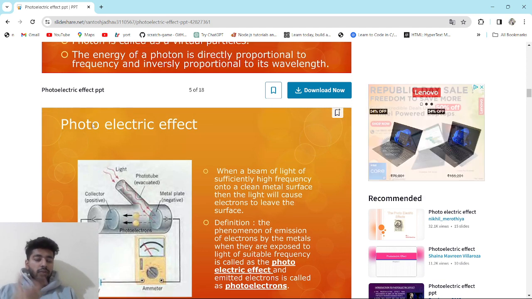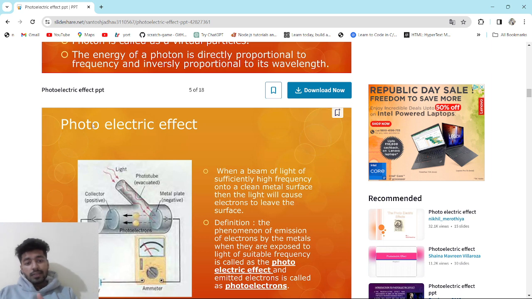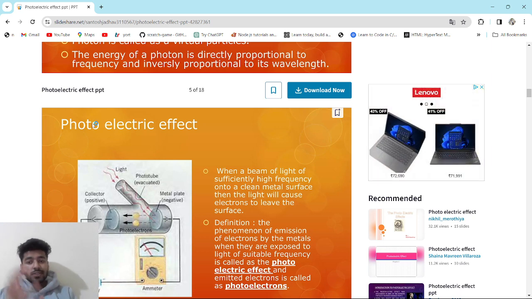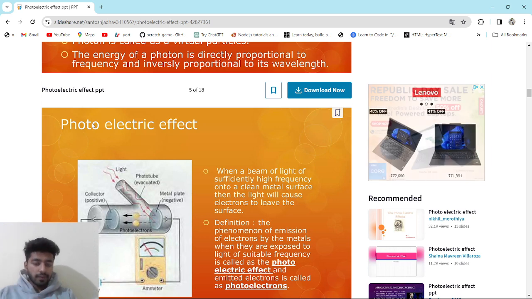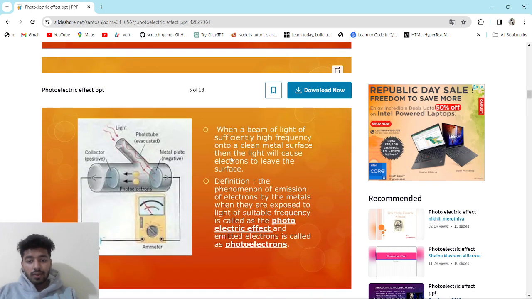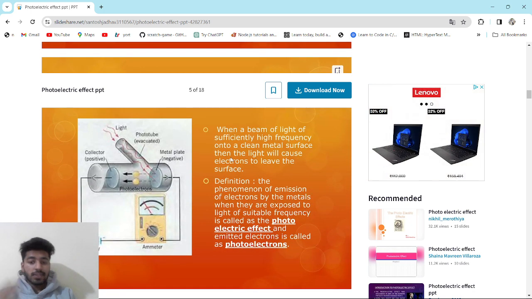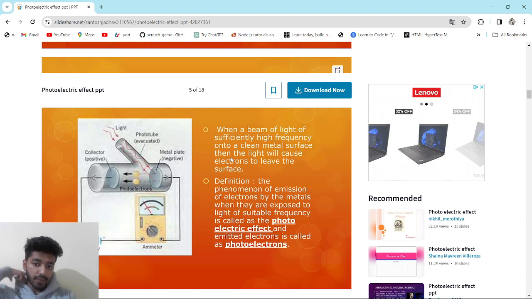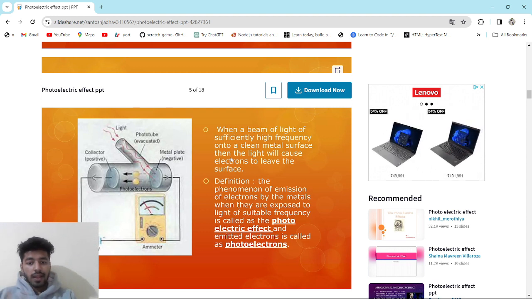Now we will move forward to the photoelectric effect. That is the main important topic in this part. What is the photoelectric effect? When a beam of light of sufficiently high frequency falls on a clean metal surface, the light will cause electrons to leave the surface.